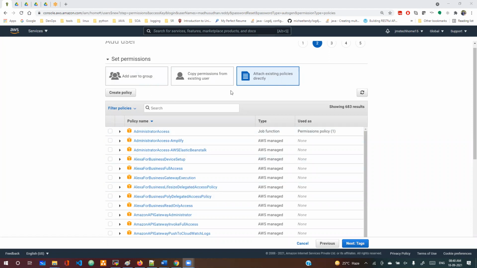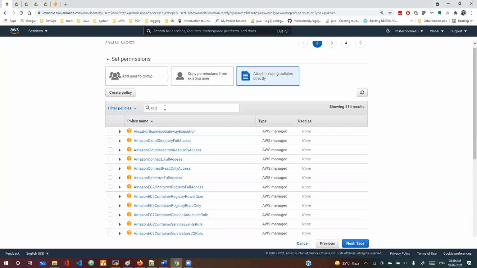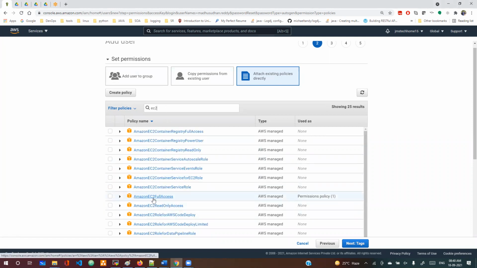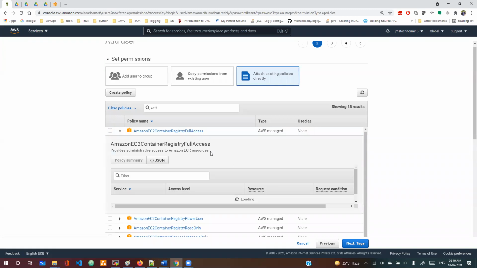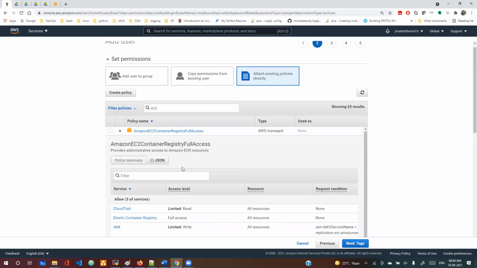As of now, I won't do anything. If you want to give only EC2, we can search for EC2. If you go for EC2 full access or read-only access, that is possible. And if you want only a specific instance to be accessible, you need to write your custom policy. These are all the policies. The policies are defined in JSON format.